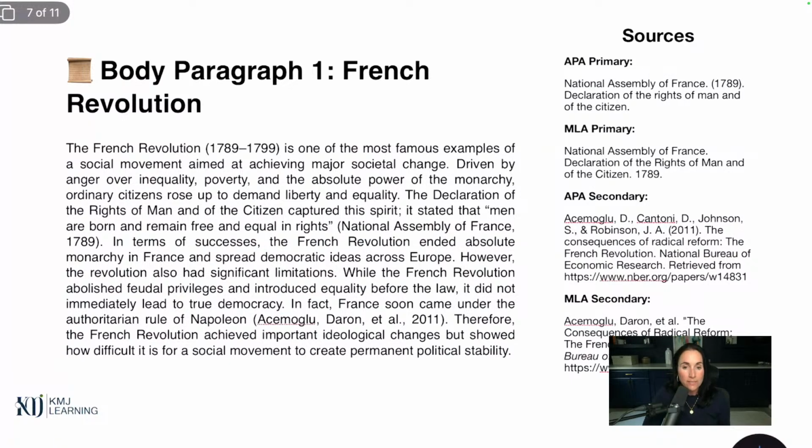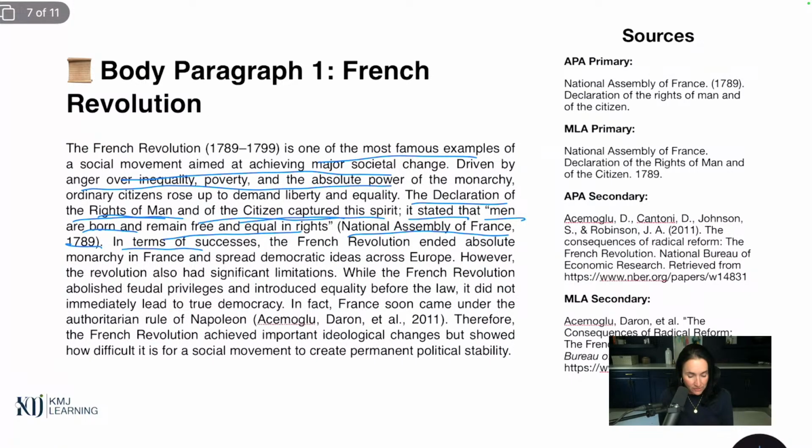So let's read this. It says, the French Revolution is one of the most famous. So we're briefly discussing it. Driven by anger, inequality, all that stayed the same. And then I put in there the primary source. The Declaration of the Rights of Man and the Citizen captured this spirit. Now, notice that I took out the primary source document, blah, blah, blah. You don't have to say that. I just say the Declaration of the Rights of Man and Citizens captured the spirit. It stated that men are born and remain free. And then I put the APA citation here. I'm going to talk about that tomorrow. Just don't worry about that right now.